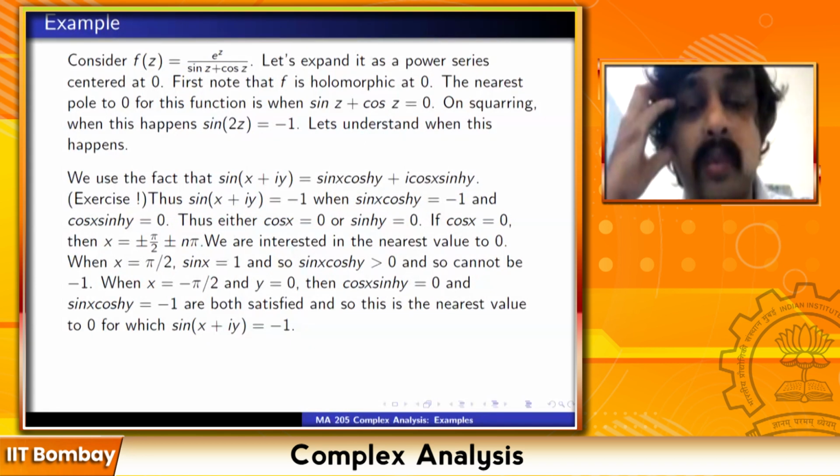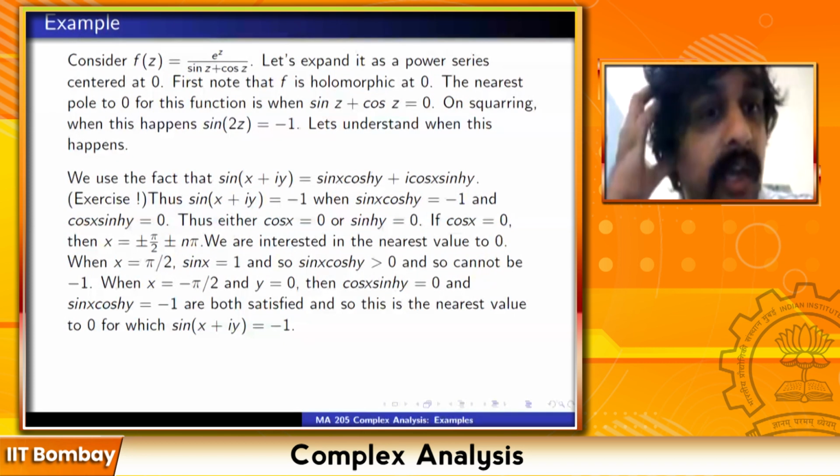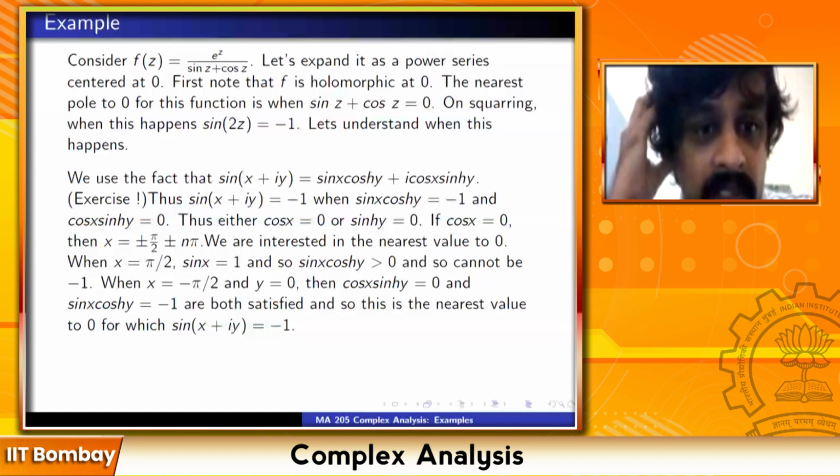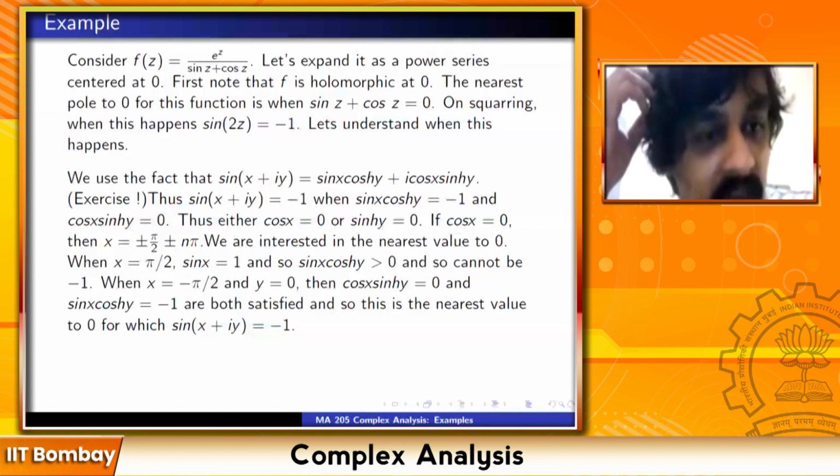Sin x cos hyperbolic y equal to minus 1. So x equal to pi by 2 doesn't work, and so it can never be -1. Sin x cos hyperbolic y cannot be equal to -1. So let's take the other value.